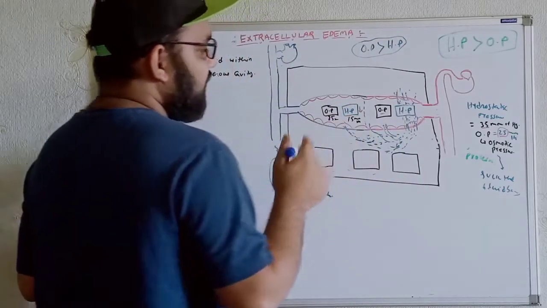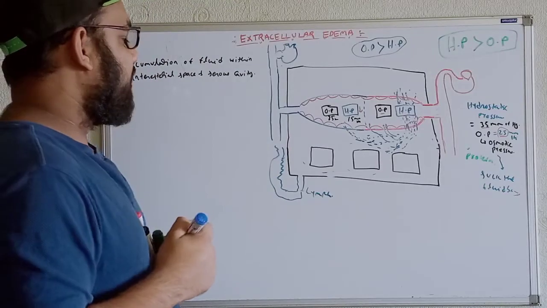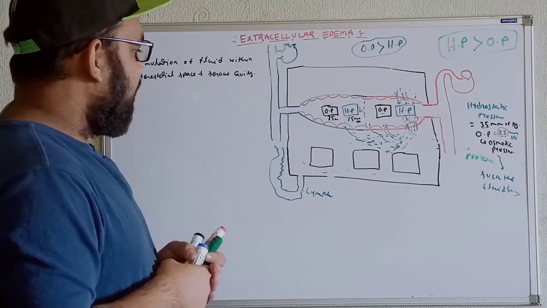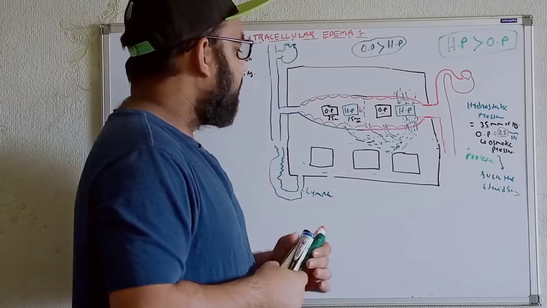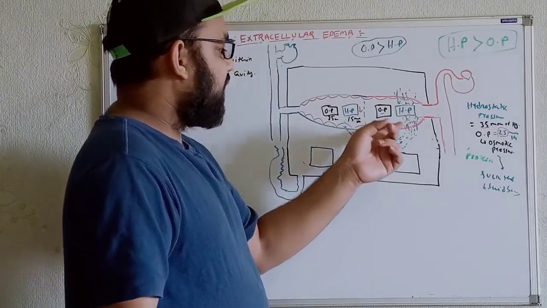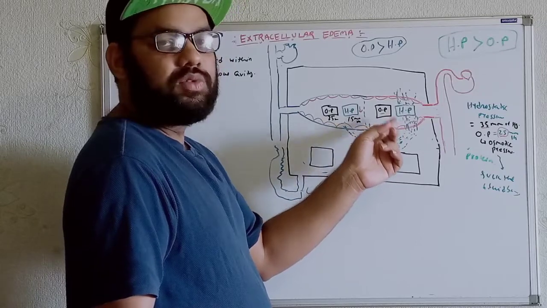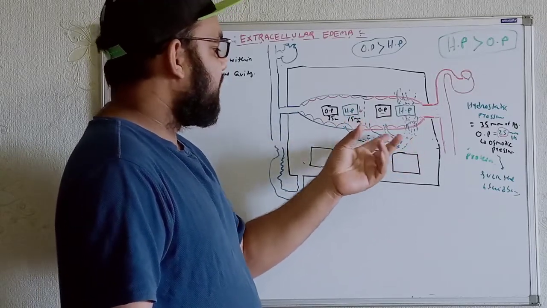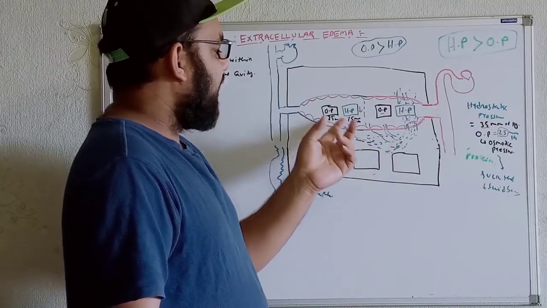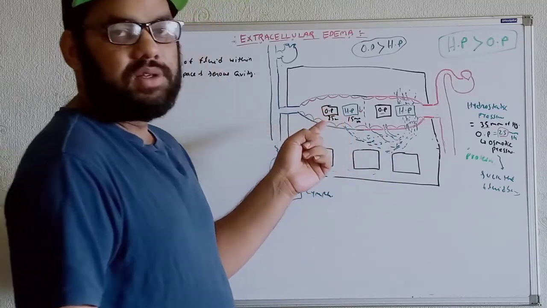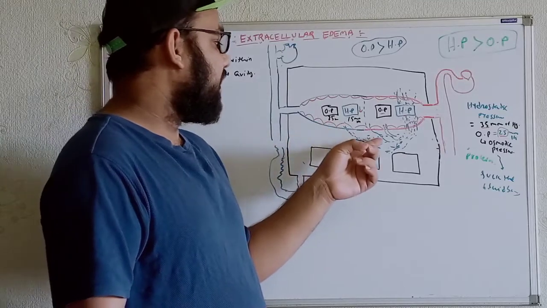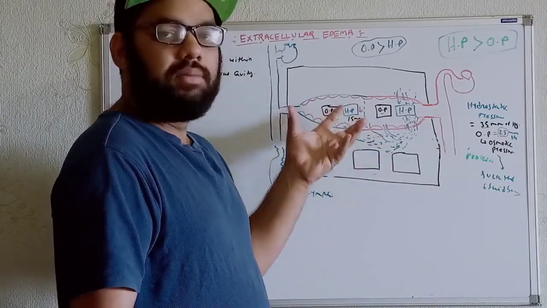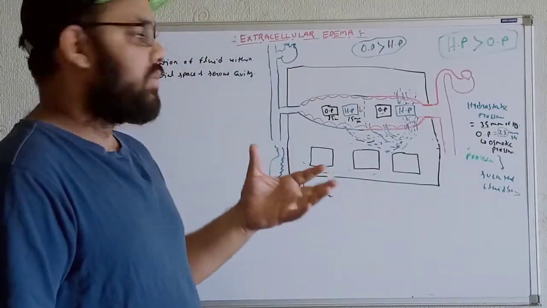Now this is the normal mechanism under normal physiological circumstances. Sometimes, as I said before, along with this hydrostatic pressure, whenever it pushes the fluid, some amount of proteins may come over here. The osmotic or oncotic pressure is not able to take the proteins back into the circulation. It has the capacity to take the fluid along with it, but not the capacity to take the protein back into the circulation again.